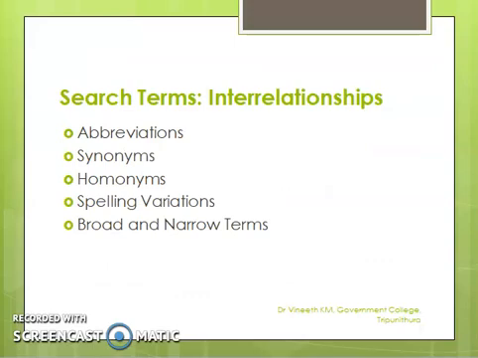And when you use search terms, there are interrelationships. The interrelationships include abbreviations, which are commonly used; synonyms, which are different words having almost the same meaning; and homonyms, wherein the same word has different meanings. For example, firewall may mean a literal firewall for physical equipment and also a software in a computer system.